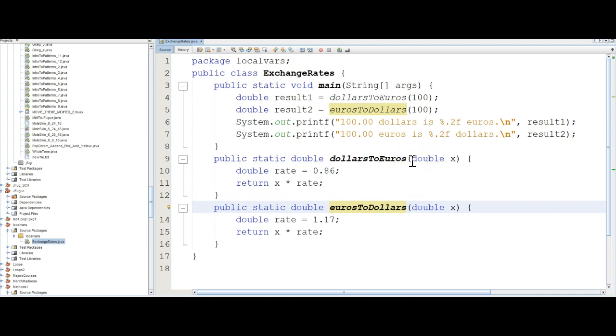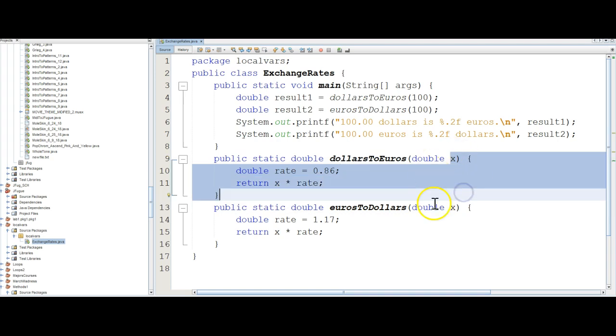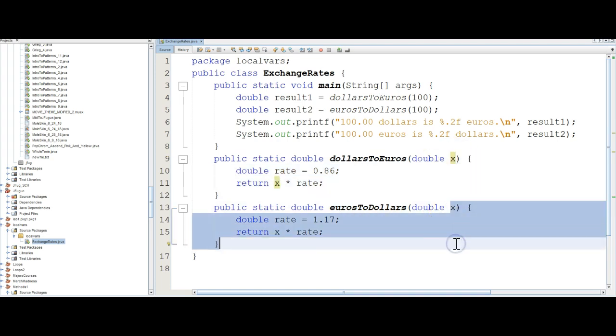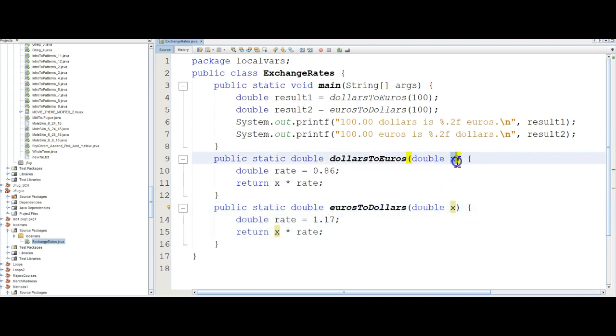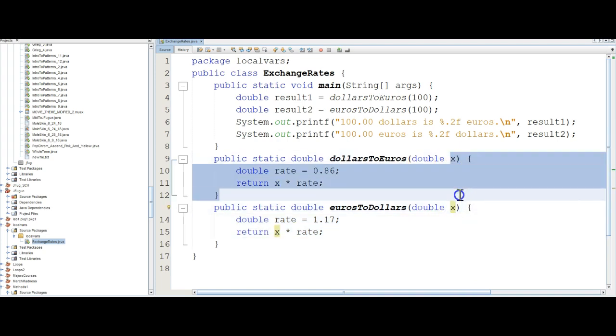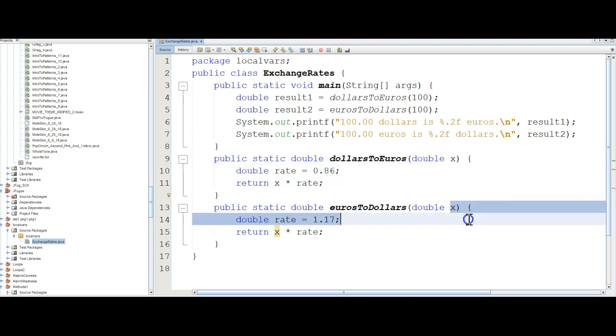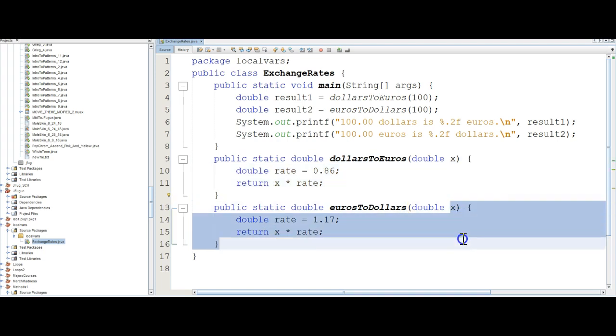They both take in a parameter that's a double, and both are naming that parameter variable x. That's okay because the parameter variables are local variables and they're destroyed outside of the method. So they only exist from when they're declared to the end of the method where they're declared. And so we can reuse x because it only exists for dollars to euros in lines 9 through 12, and in euros to dollars, which starts in line 13, then we can reuse x again.